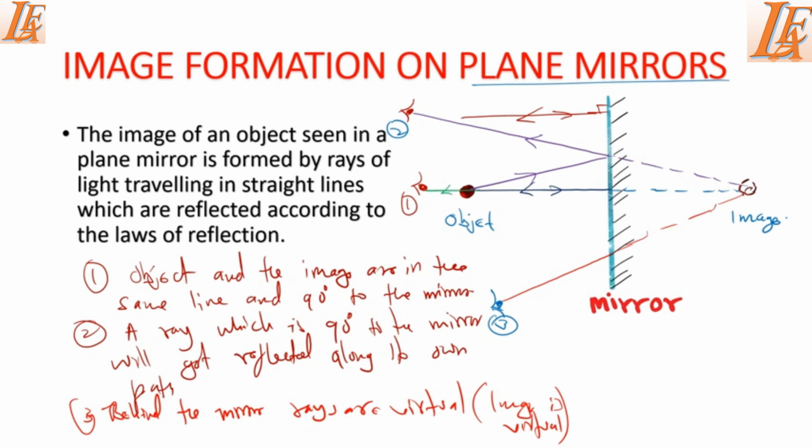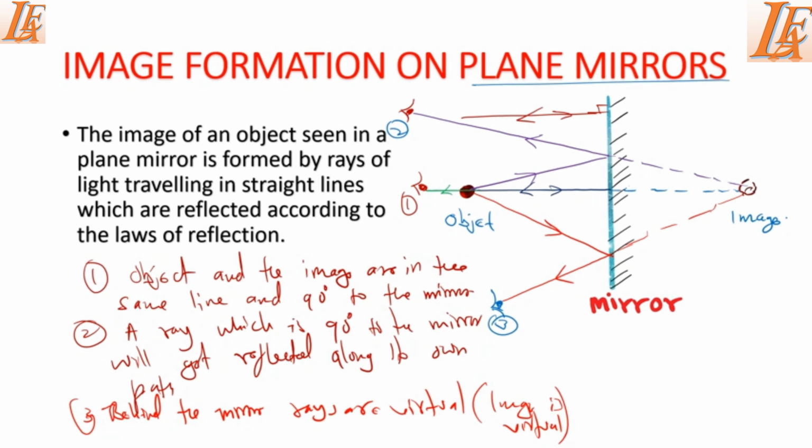But in real sense, this ray had come from the object to the mirror, and then from the mirror to the eye. So that is the reality. But this person will see as if the image is coming from behind the mirror.